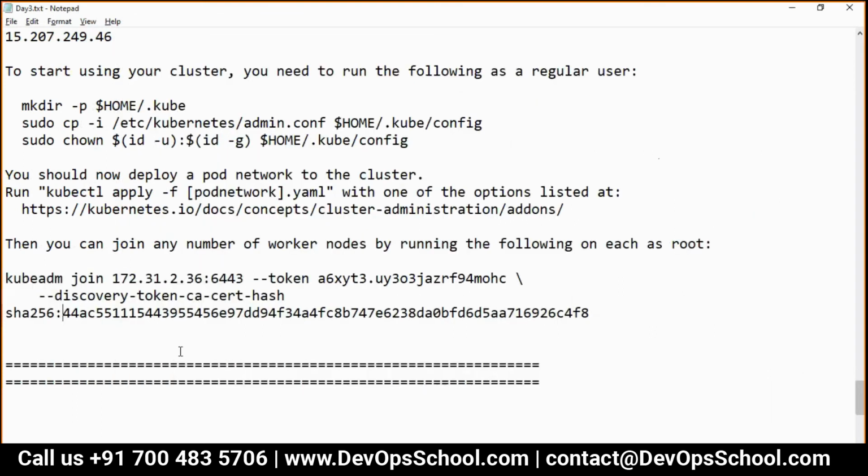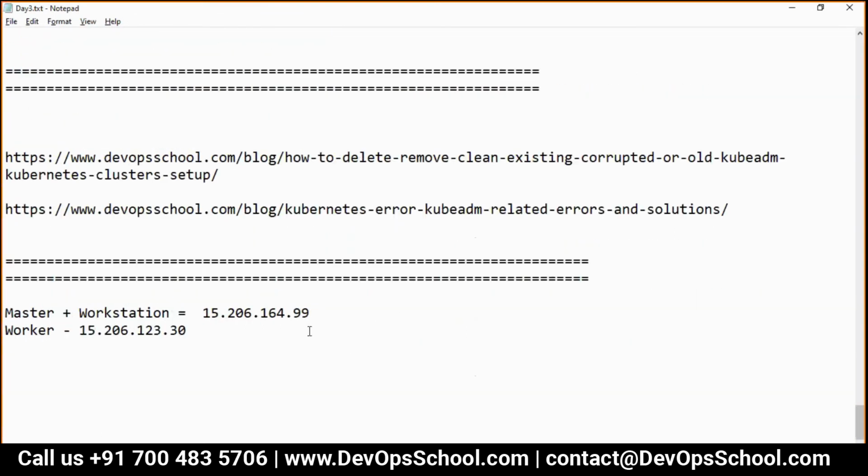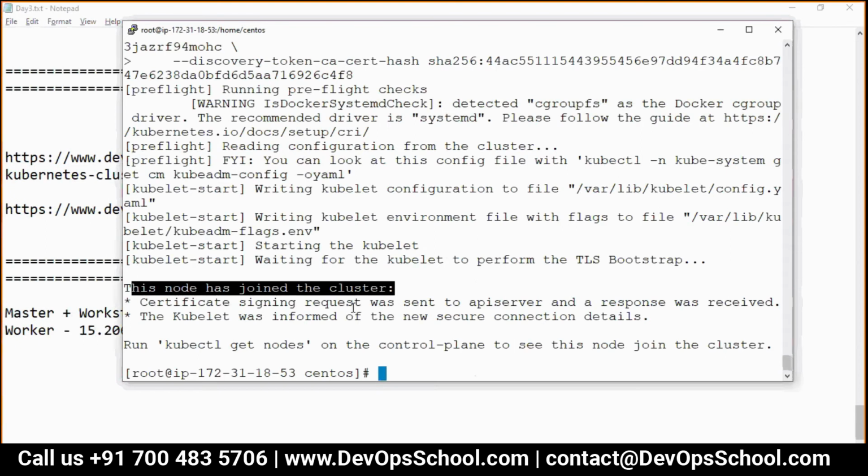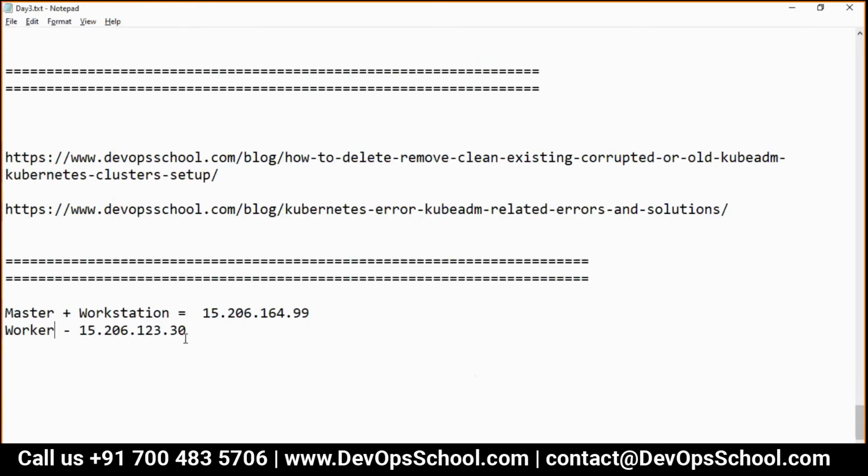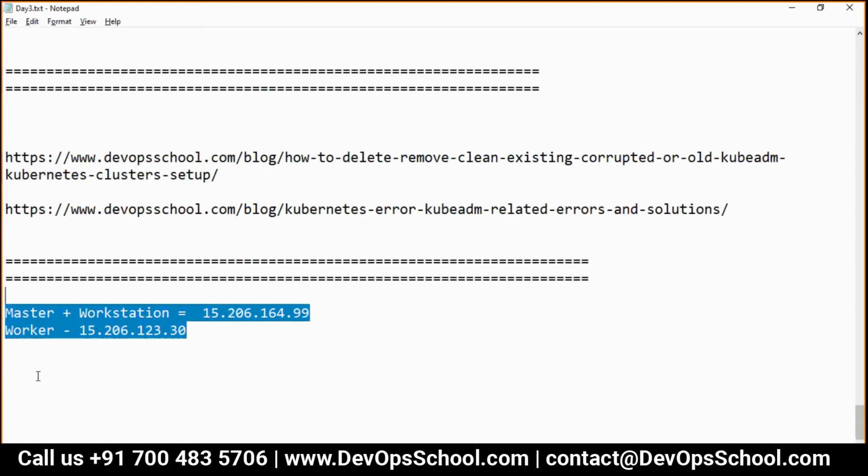So if you want to add 10 workers, whatever steps I showed you manually, you can automate that through Ansible, through rebuilt AMIs or something like that. Many ways are there to automate the task. Okay, so this is the workstation. Guys, any questions so far? Are you clear?